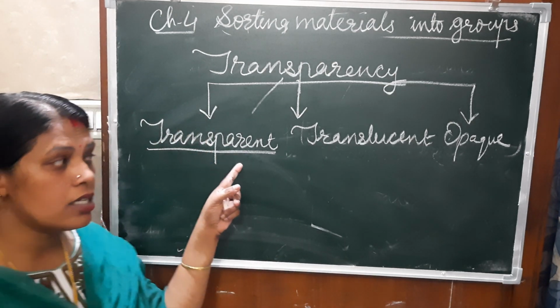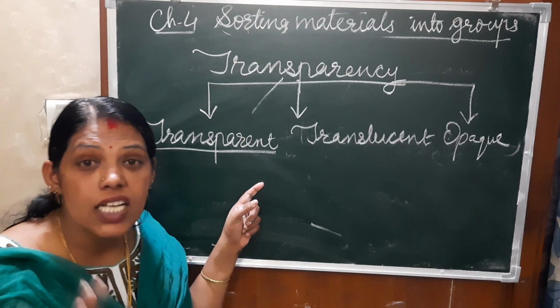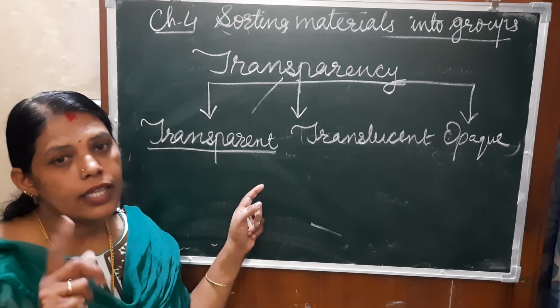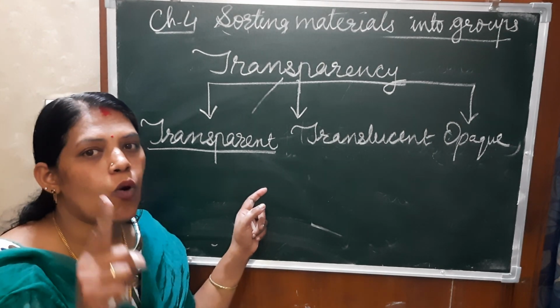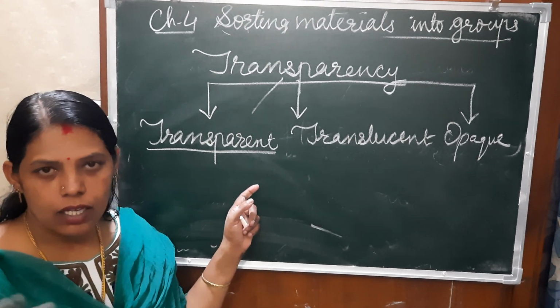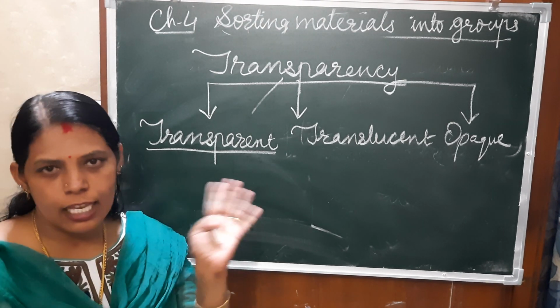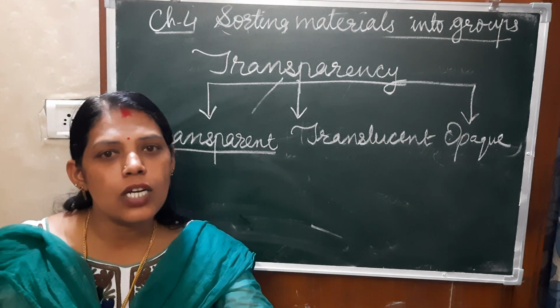Okay, and see children, some of you are having doubts. If we talk about glass and mirror, there is a difference. Glass is transparent but mirror is opaque. Why? Because with glass, you can see what is on the back side, but with a mirror, if you are standing in front of it, only your image is visible.